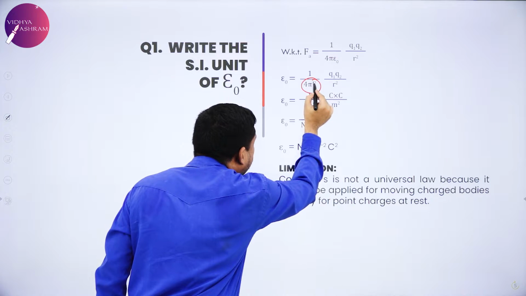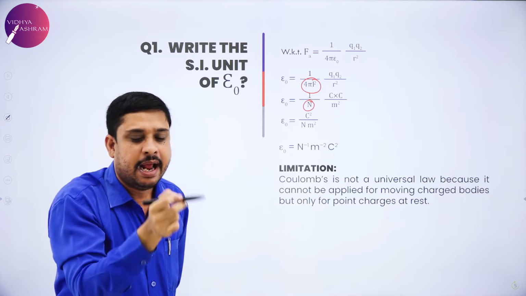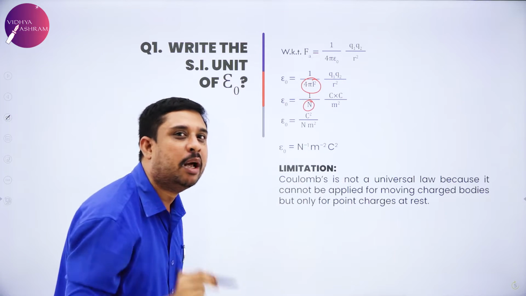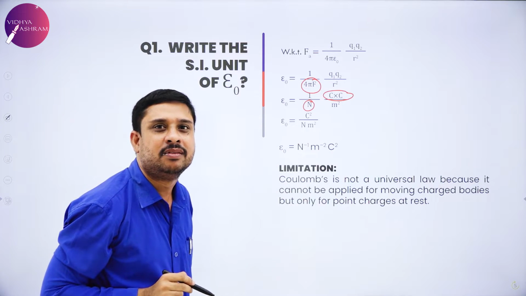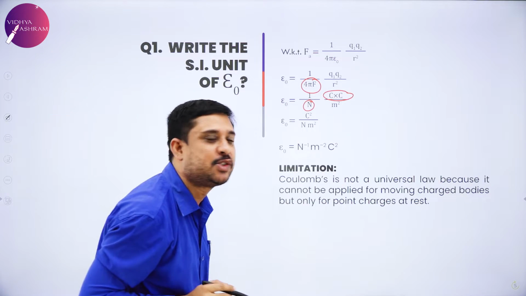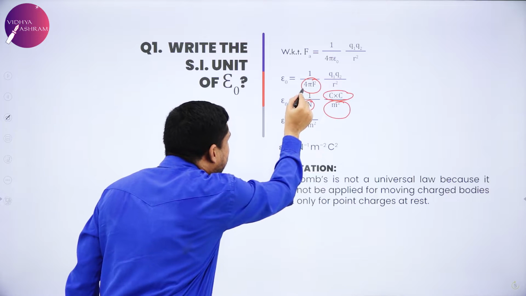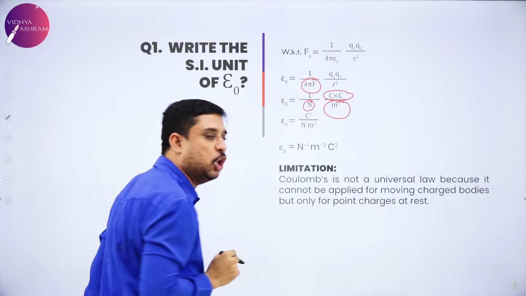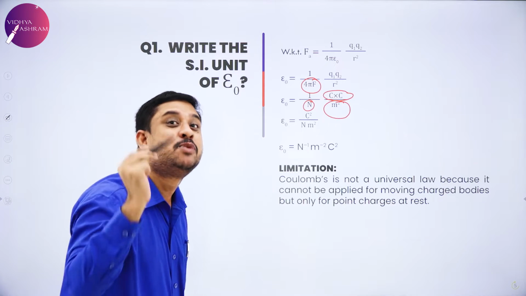Force has got a unit called Newton. So 1 divided by Newton, and we know the SI unit of charge is Coulomb. Q1 into Q2, C into C. R square, distance square, R is in meters, meter square. So 1 divided by Newton, Coulomb into Coulomb, divided by meter square.